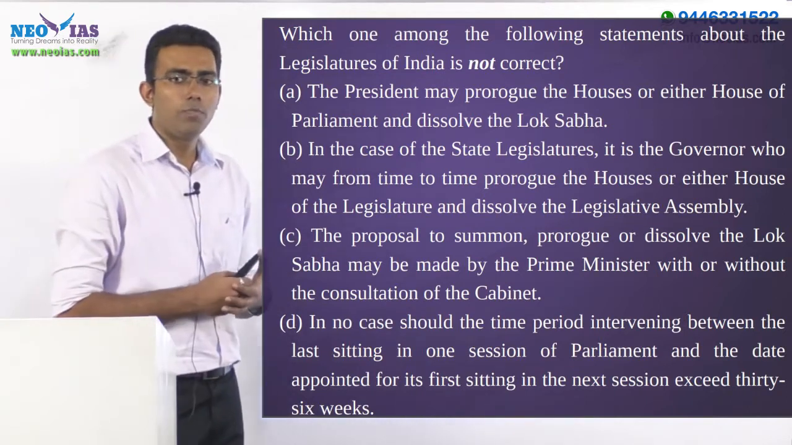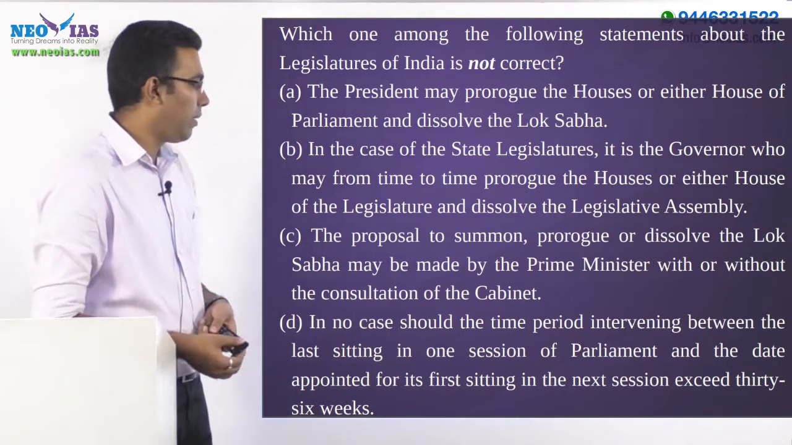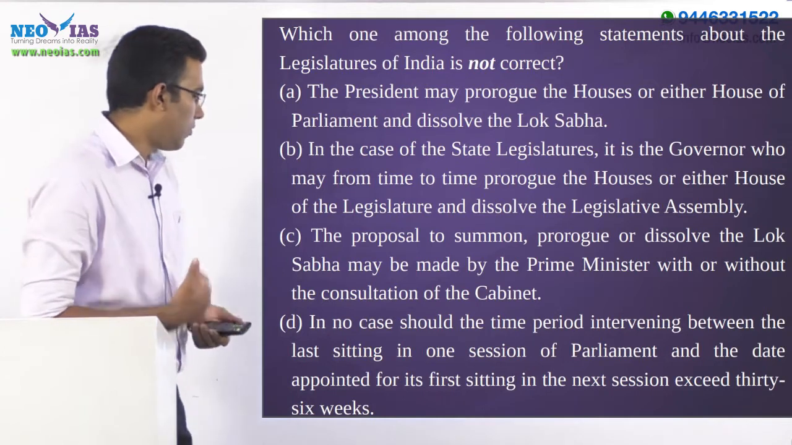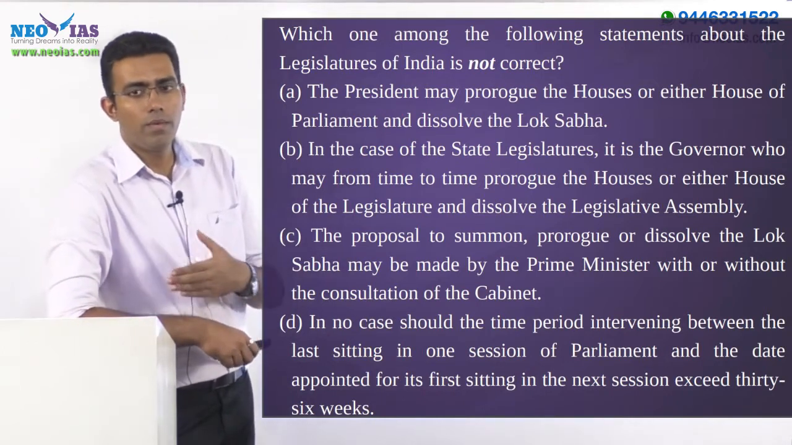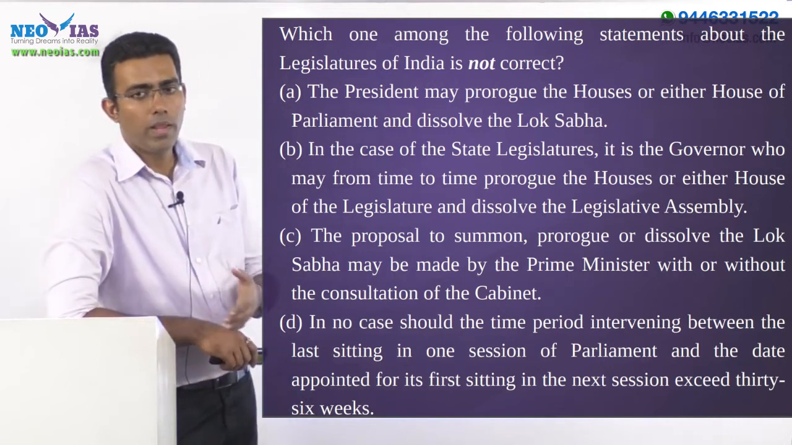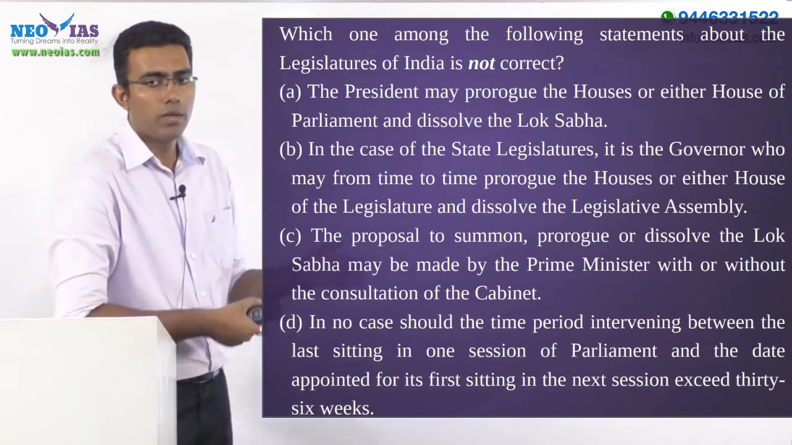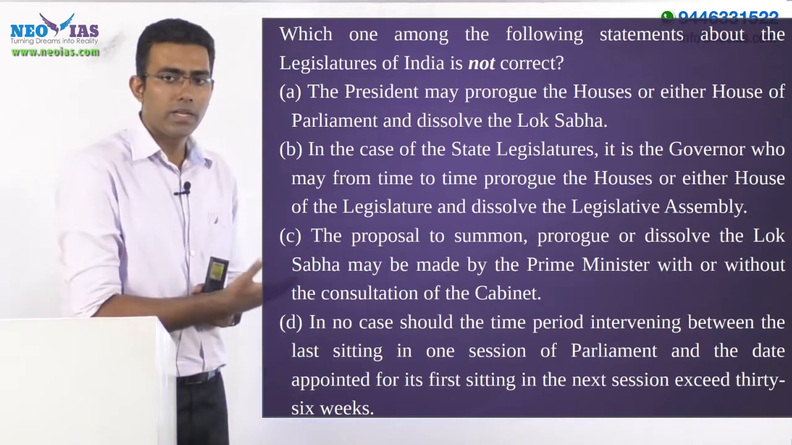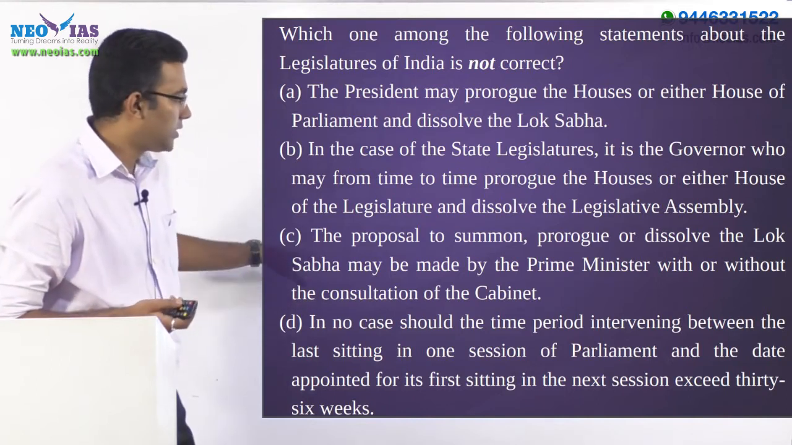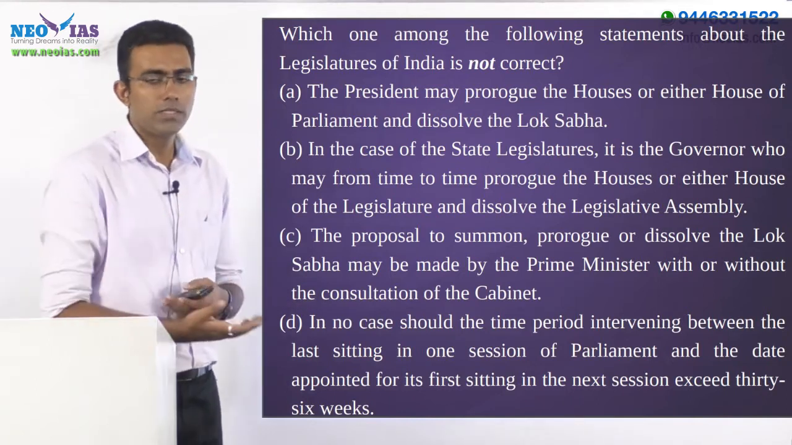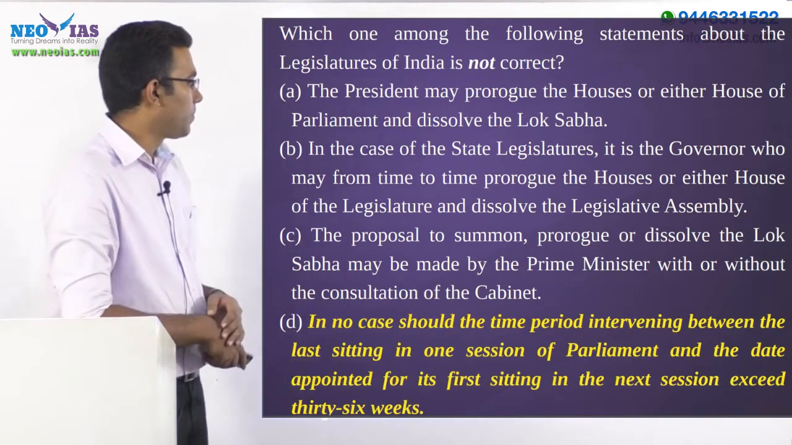Now, I will clarify option C, that is, a proposal to summon, prorogue or dissolve the Lok Sabha may be made by the Prime Minister with or without the consultation of Cabinet. This is correct, the Prime Minister can take such a decision without the consultation of Cabinet. However, the President is responsible for proroguing or dissolving the House, that is, dissolving the Lok Sabha. So, this is a correct statement.